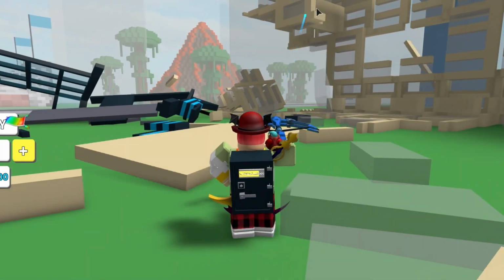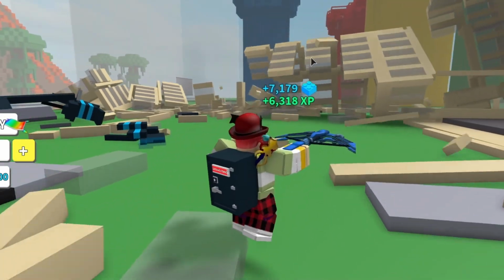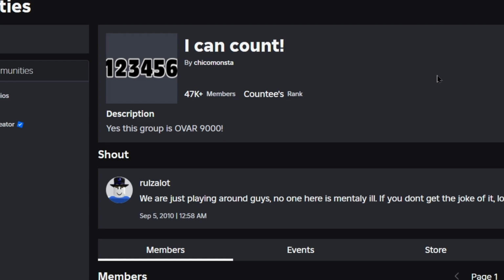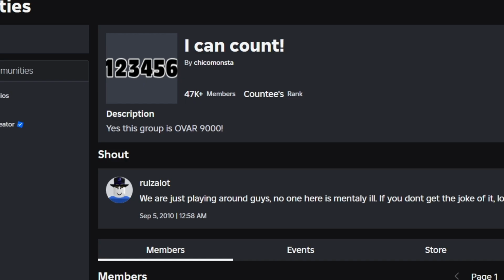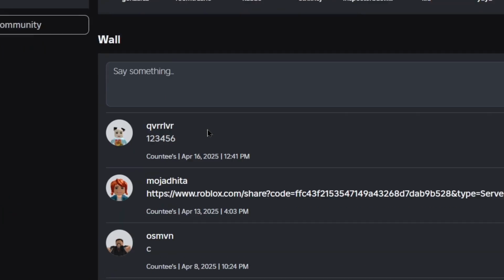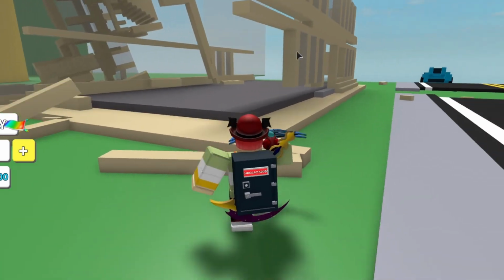I don't know. So okay, now for the last thing, I chose a group actually. This group is called I Can Count, which, I mean, that's not really special, but the ID for this group is 1 2 3 4 5 6. And their thumbnail is 1 2 3 4 5 6, which is cool, and that's why the group is called I Can Count, because basically the majority of people can count to 6. And they had to put out this, we are just playing around, guys. No one here is mentally ill. If you don't get the joke, look at the group ID. So yes, their group ID is 123456, which is very cool to have.